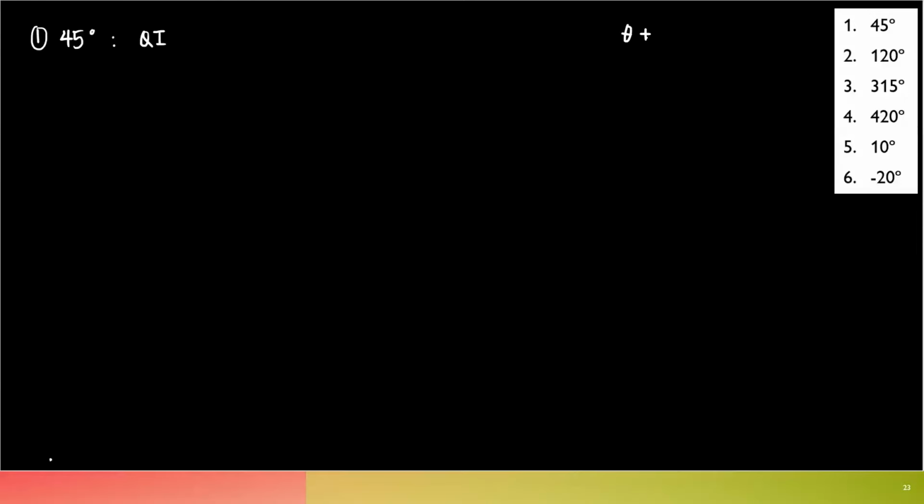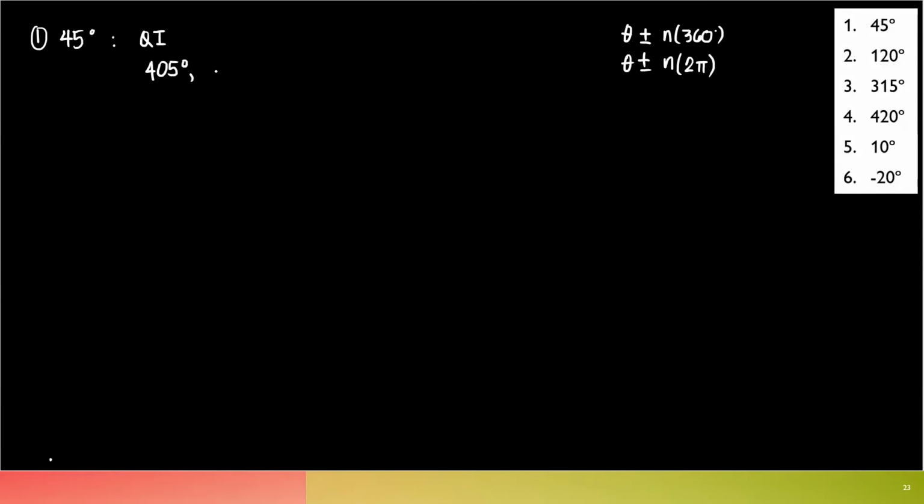Theta plus or minus n times 360 degrees, no matter how many times, or theta plus or minus n times 2 pi if it's in radians. So here, this is what? Can you please tell me? 45 plus 360 is 405 degrees.